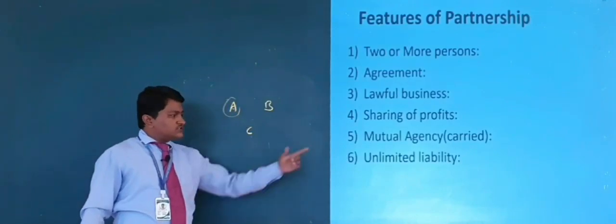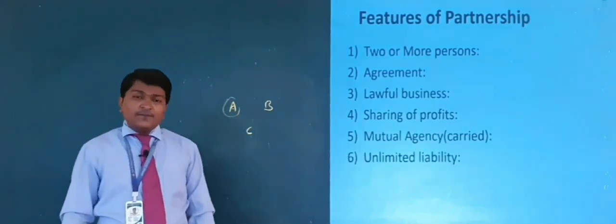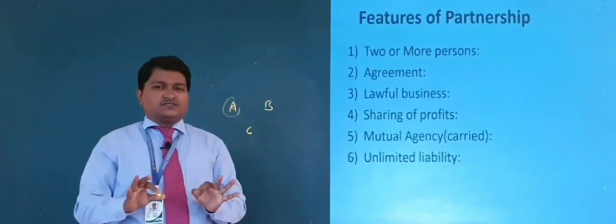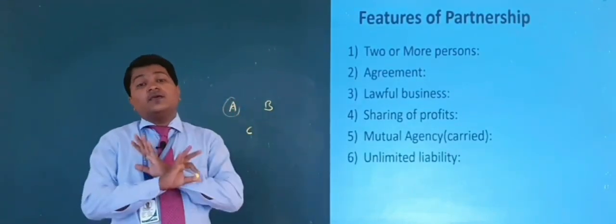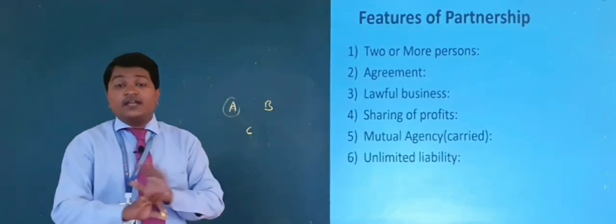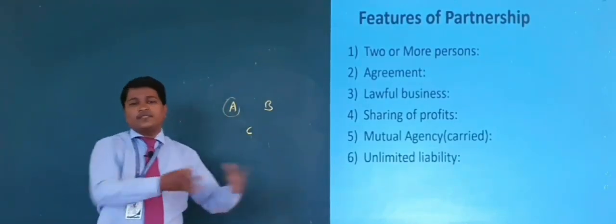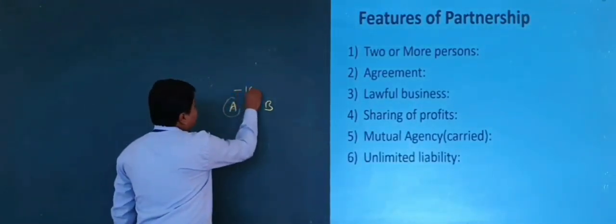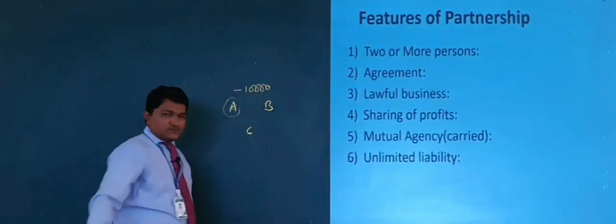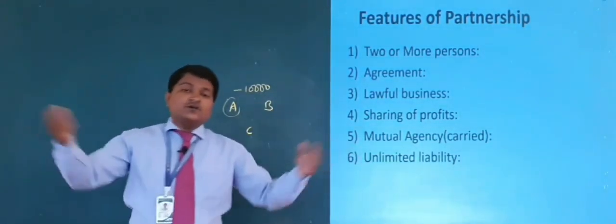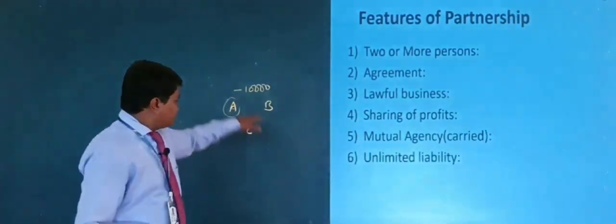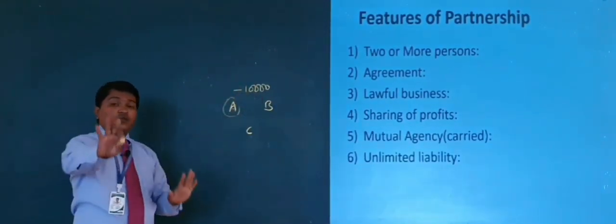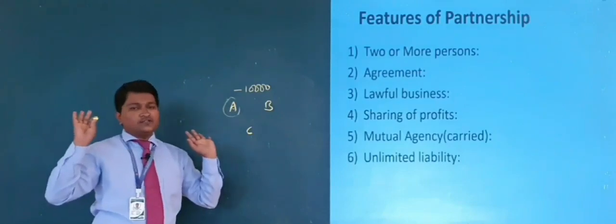Now lastly we discuss unlimited liability. Unlimited liability means whatever loss is incurred in the business must be borne by all the partners irrespective of their capital amount. Suppose A invested 10,000 in the business, and if a loss of 50,000 comes, then he is not supposed to say, yes, I contributed only 10,000 and I bear only 10,000 loss.